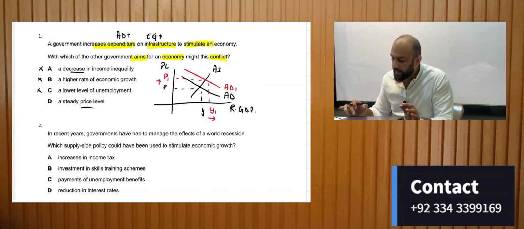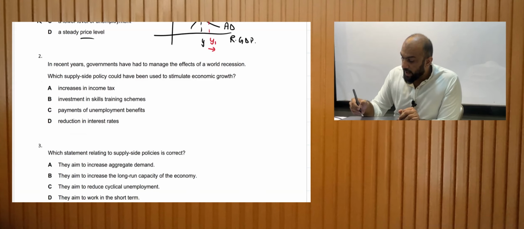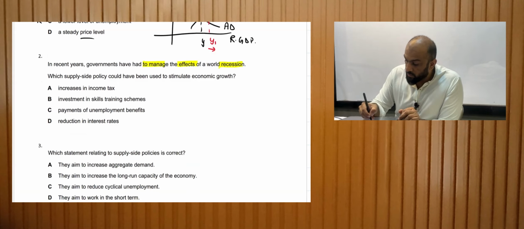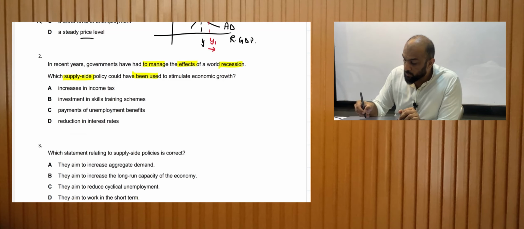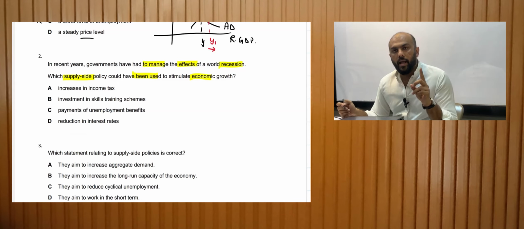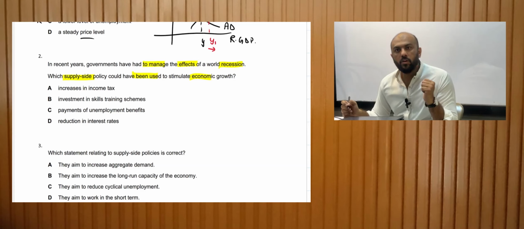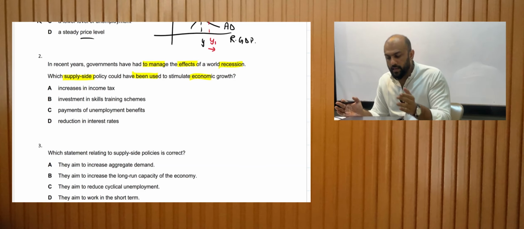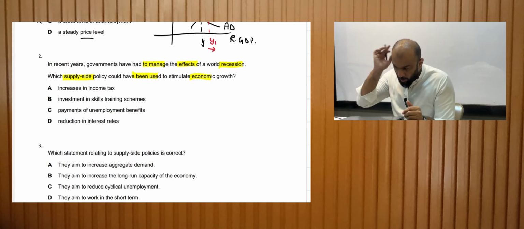Let's look at the second MCQ. In recent years, governments have had to manage the effects of world recession. Which supply side policy would have been used to stimulate economic growth? Any policy that is a supply side policy, that is increasing your aggregate supply, will lead to higher economic growth. All right, let's look at the options.